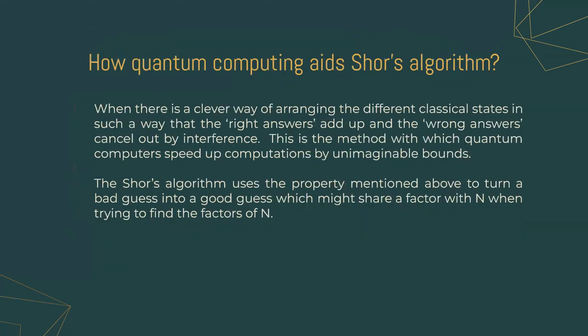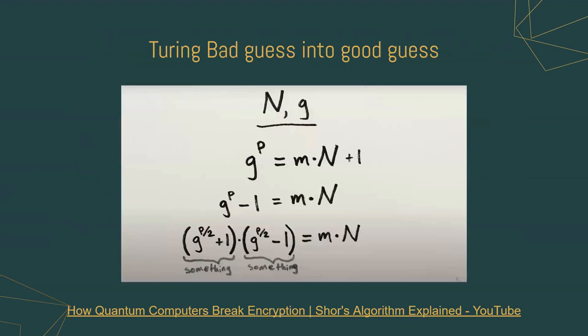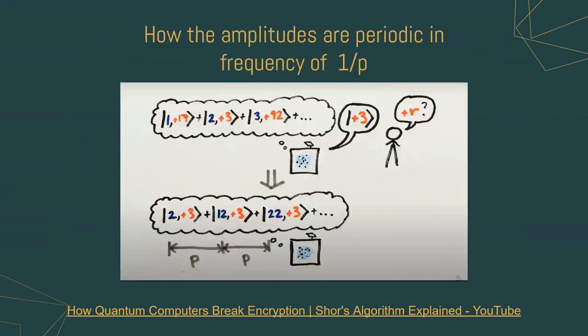So let's look at Shor's algorithm and how it became a big threat to the previous cryptographic schemes in the post-quantum era. When there is a clever way of arranging the different classical states in such a way that the right answers add up and the wrong answers cancel out by interference, then there is a big time gain. Shor's algorithm uses the property mentioned above to turn a bad guess into a good guess, which might share a factor with n when trying to find the factors of n. This step was the bottleneck in the classical setting. Now it can be solved in quantum within seconds.